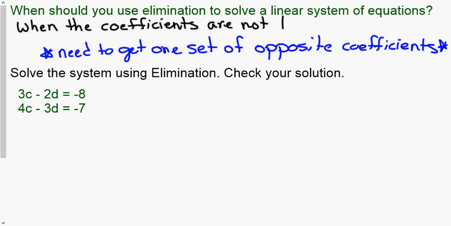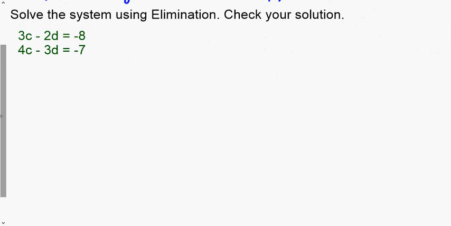All right, so our system here, and again, it's not always going to be x and y, but the big thing is you use alphabetical order. When I look at this, I can pick whichever variable I want. Whether I want to eliminate c or eliminate d, it doesn't matter.